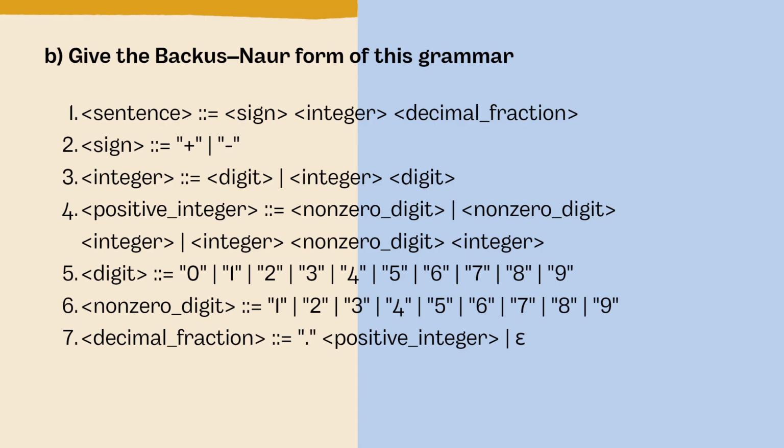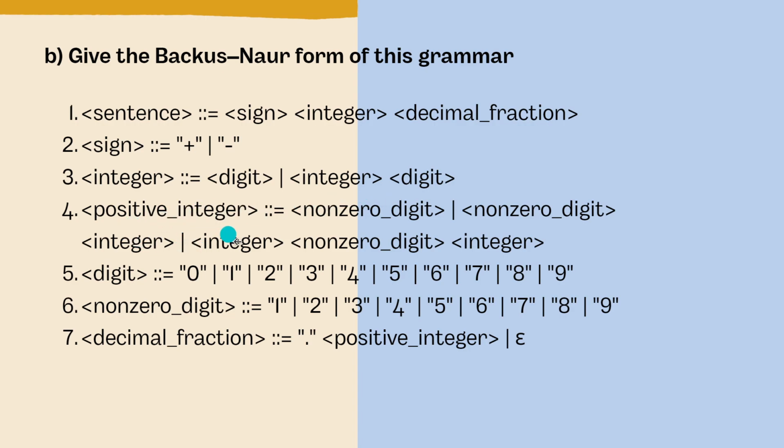And at last we have non-zero digit. This symbol represents any digit 1 to 9 excluding 0. So sentence can be given as sign, integer and decimal fraction. Then again sign can be positive or negative. Then integer can be given as digit. Digit can be 0 to 9, and integer again followed by a digit.